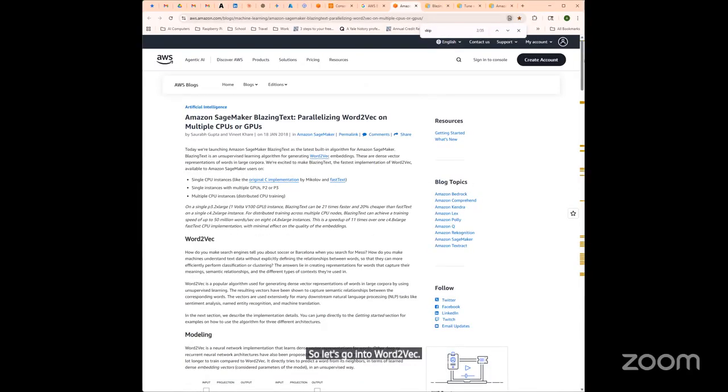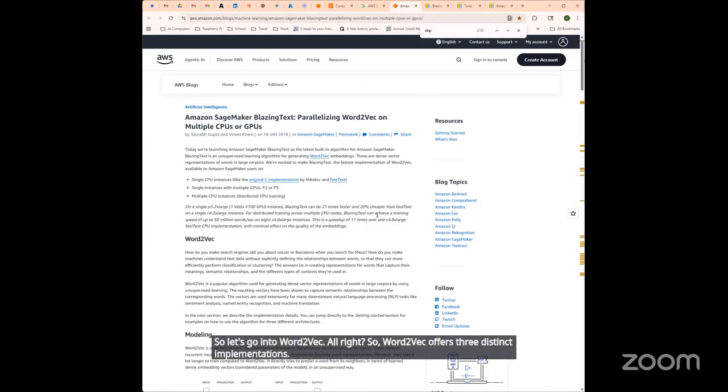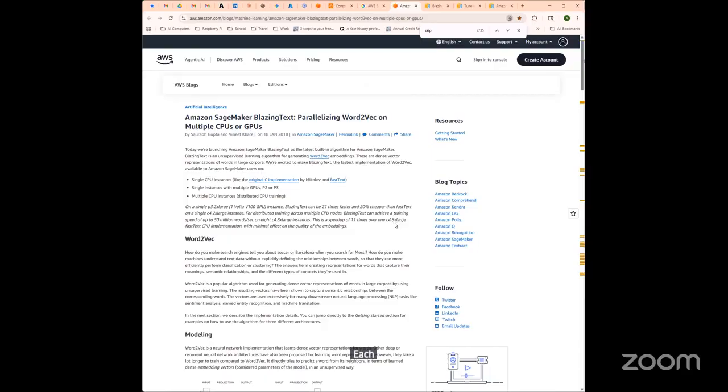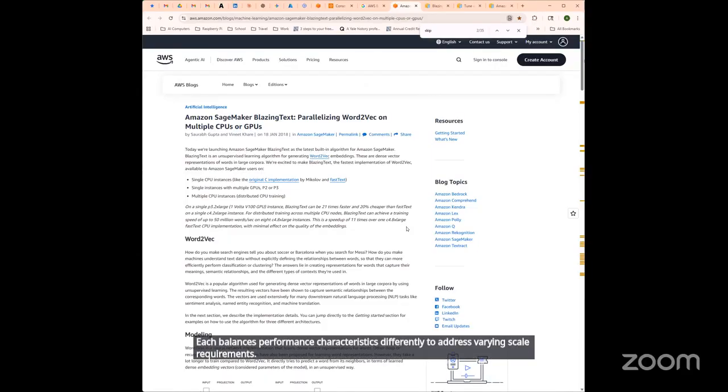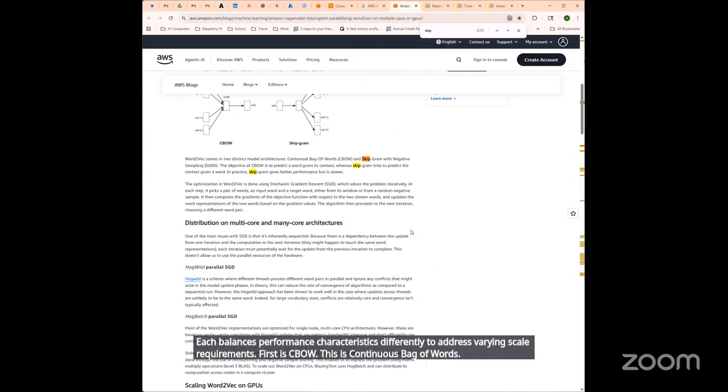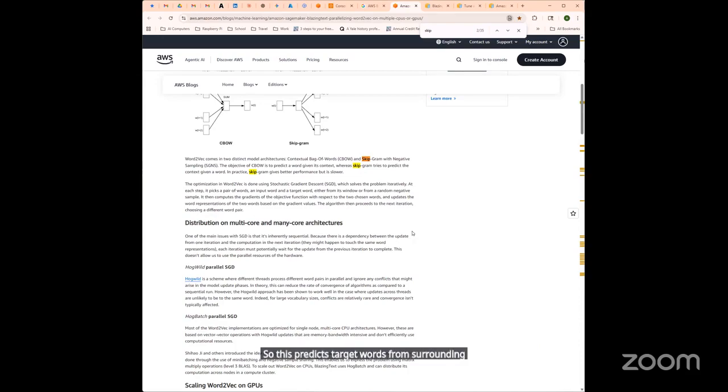All right. So word2vec offers three distinct implementations. Each balances performance characteristics differently to address varying scale requirements. First is CBOW, continuous bag of words. This predicts target words from surrounding context words, ignoring word order while focusing on semantic patterns.